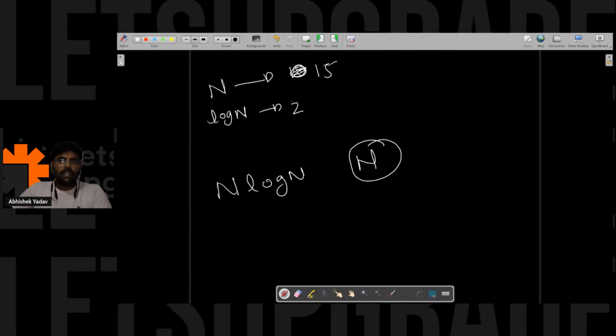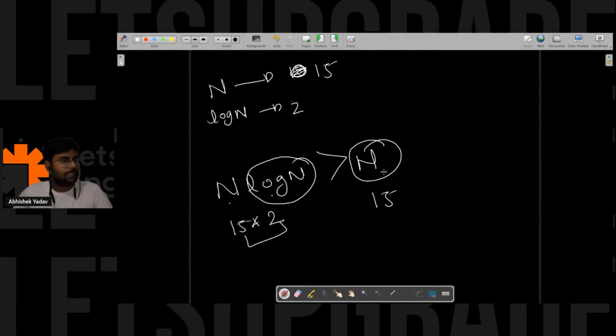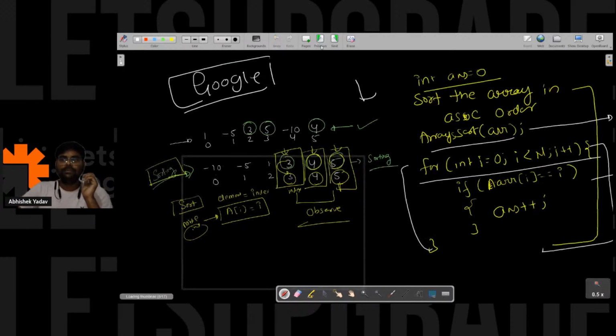So the value of n is what? 15. The value of n log n is what? 15 into 2. If you are multiplying anything to a number, you will get a greater number itself. So that's why n log n is greater than n. So it is clear now? 15 into 2, 30 is greater than 15, right? Understood? Anything else you are not able to understand?